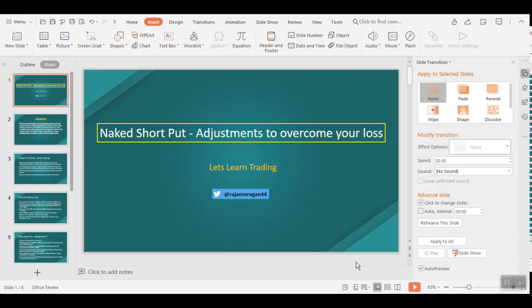Today we'll have a look at how to do an adjustment for a losing Nifty short put.